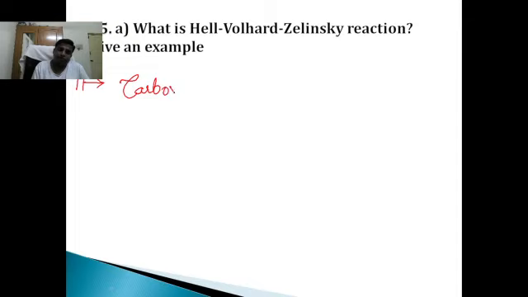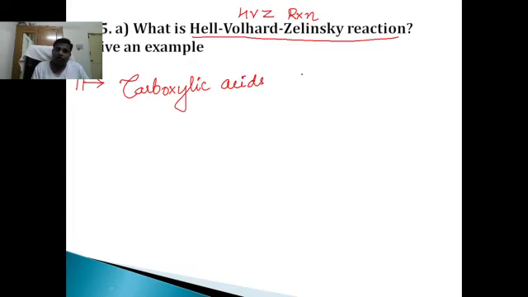Let us write the HVZ reaction. Hell-Vollard-Zelinsky reaction is nothing but HVZ reaction. Carboxylic acids react, and you have to write the condition, having alpha hydrogen.